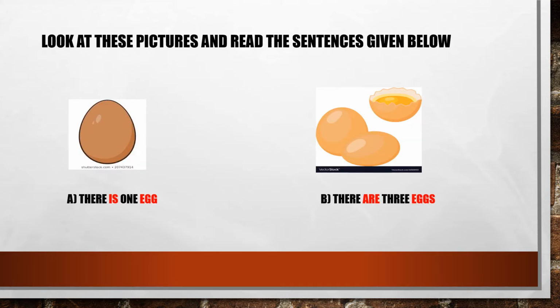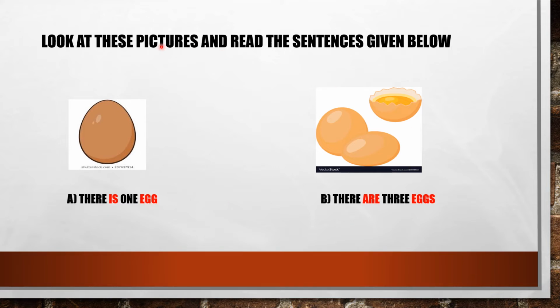Look at these pictures and read the sentences given below. Here you can see the picture of an egg, and in the next picture you can see there are eggs. Let's read the sentences. Here it is written, there is one egg, and here, there are three eggs.